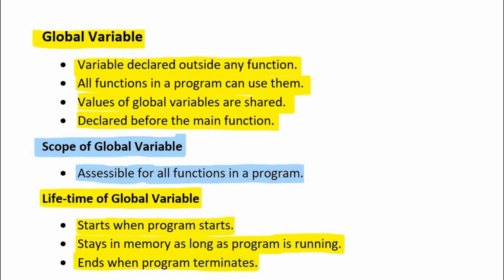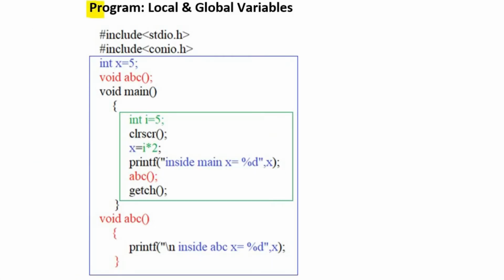Let's understand global variables with the help of an example. This is a program containing local and global variables. The program starts with preprocessor directives. After including the header files, a global variable is declared and initialized. Int x is equal to 5.